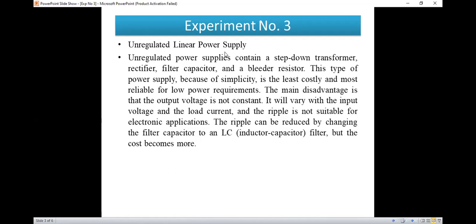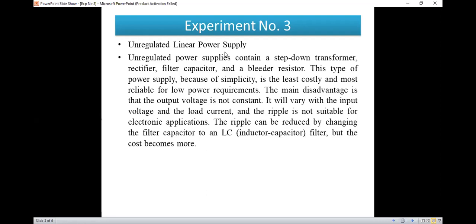The unregulated power supply contains a step down transformer, a rectifier, a filter capacitor and a bleeder resistor. So that is the construction of an unregulated power supply.